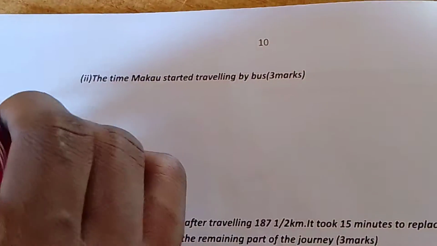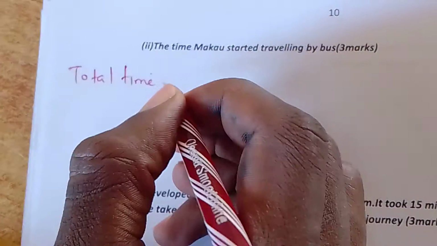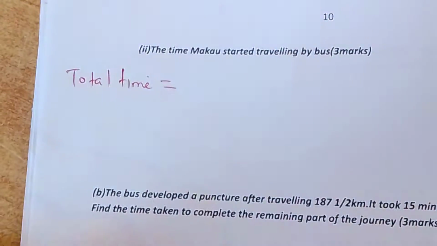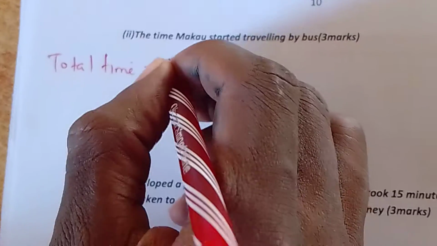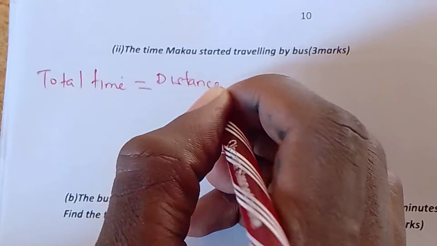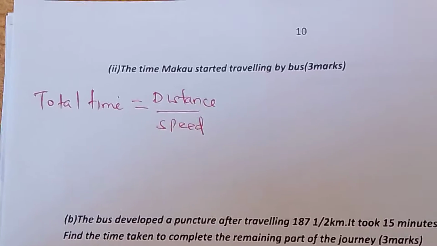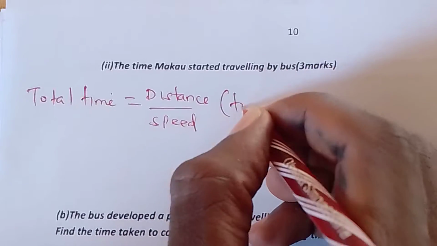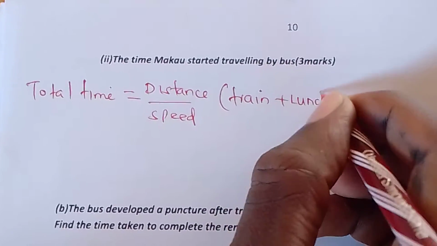So here you can say that total time is equal to distance over speed. This is the time of the train plus that of lunch.